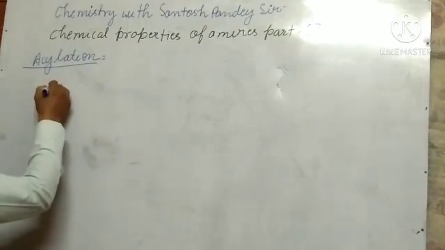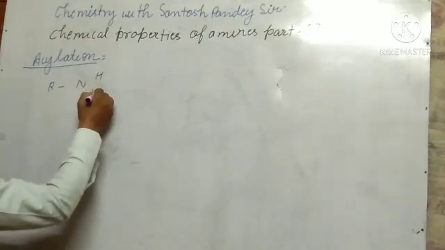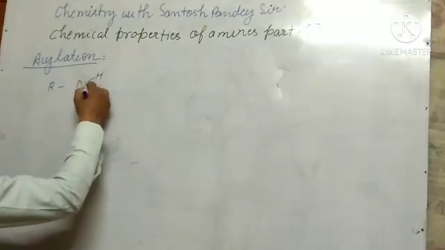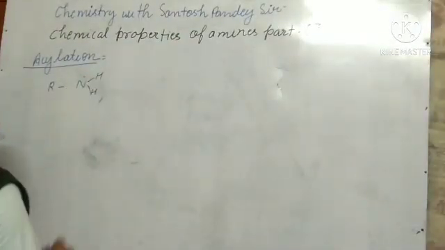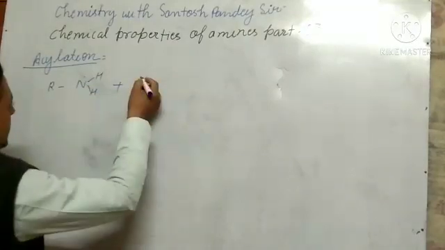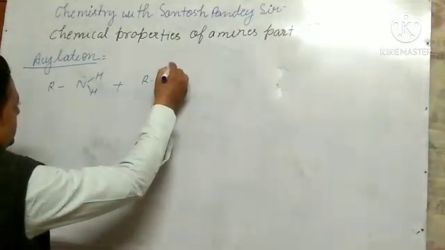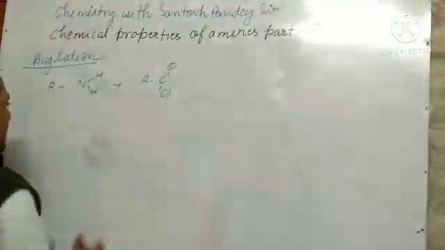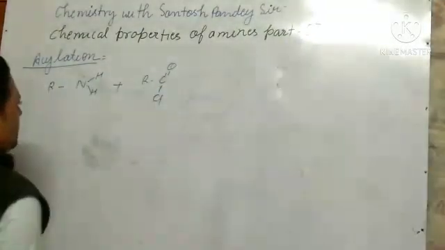Here we can write like this: this is an amine, sorry, not ammonia. When it reacts with acyl halide, we can write RCOCl, like this.